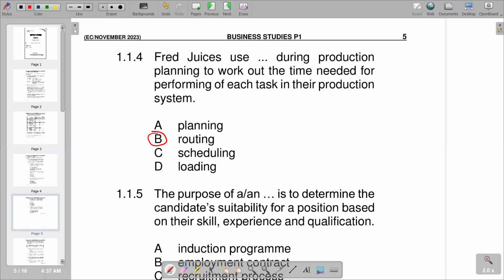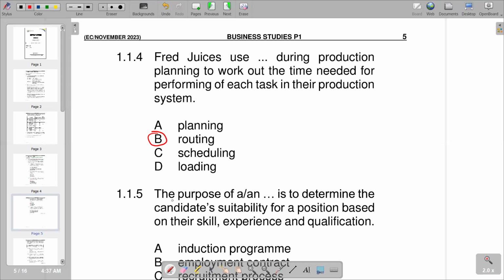And we should also know that it is a crucial step in manufacturing that helps to reduce costs and lead times and thereby increase efficiency. So very important. If you look at the explanation of 1.1.4, which is saying Fred uses routing during production planning to work out the time needed for performing each task in their production system, it is exactly what we were trying to point out in this explanation of routing in production planning.